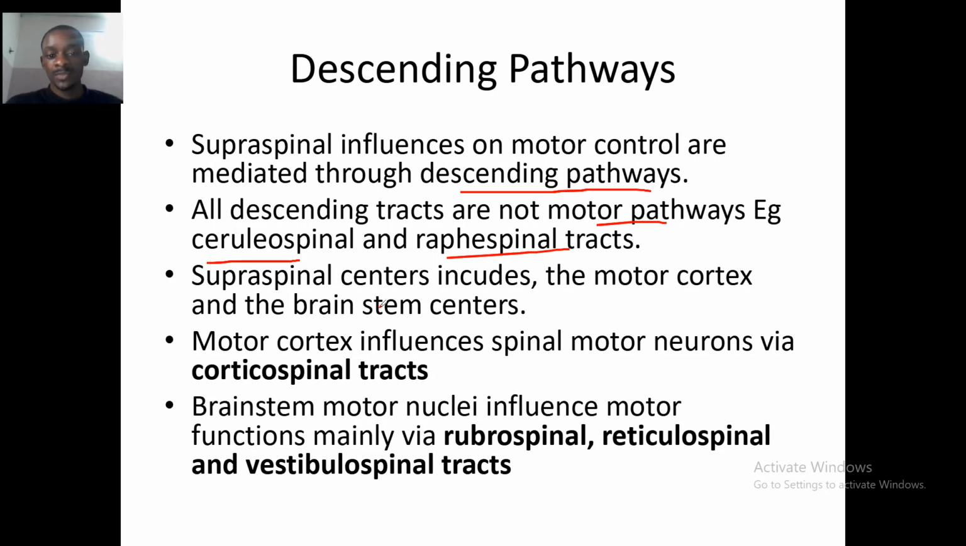Now, supraspinal centers include the motor cortex and the brainstem centers. Motor cortex influences spinal motor neurons via the corticospinal tracts, okay? And also our brainstem motor nuclei influence motor functions mainly via the rubrospinal, reticulospinal, and the vestibulospinal tracts.